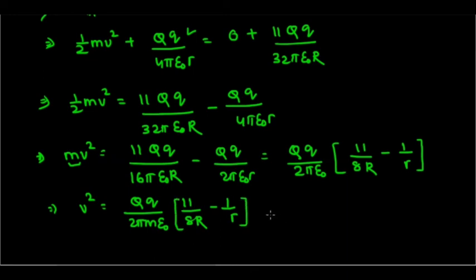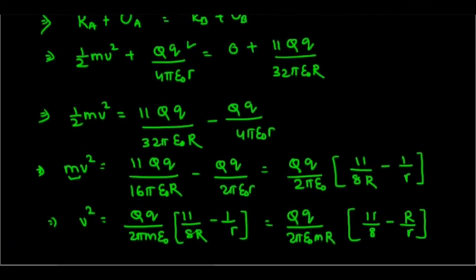And if you take this capital R common, so you will get capital Q small q divided by 2 pi epsilon naught m into capital R, then you will get 11 by 8 minus capital R by small r. So this is the value of V square. And what is the value of V then?